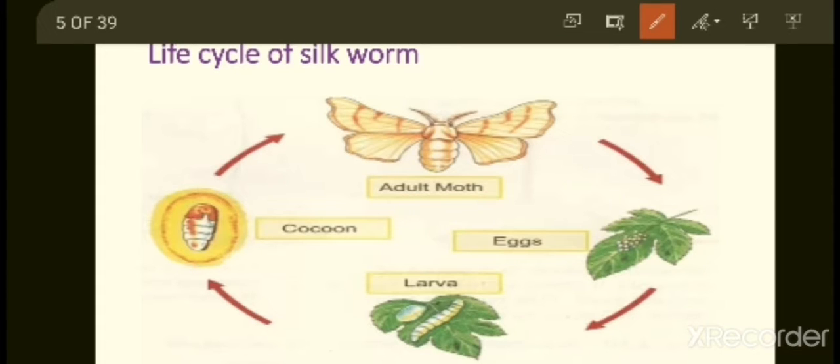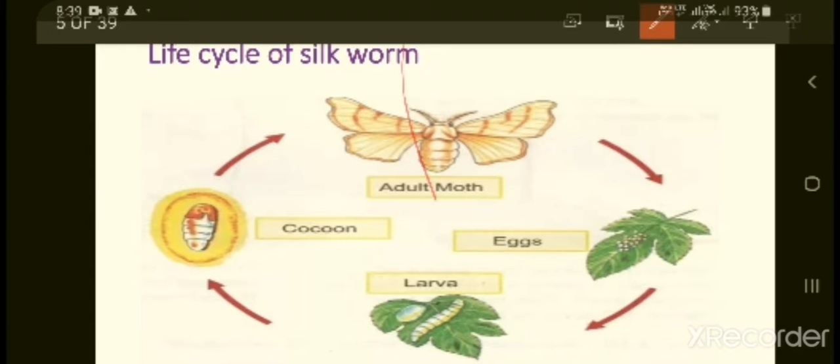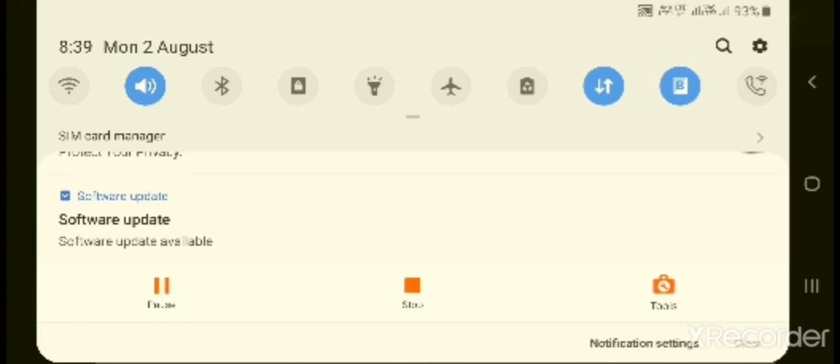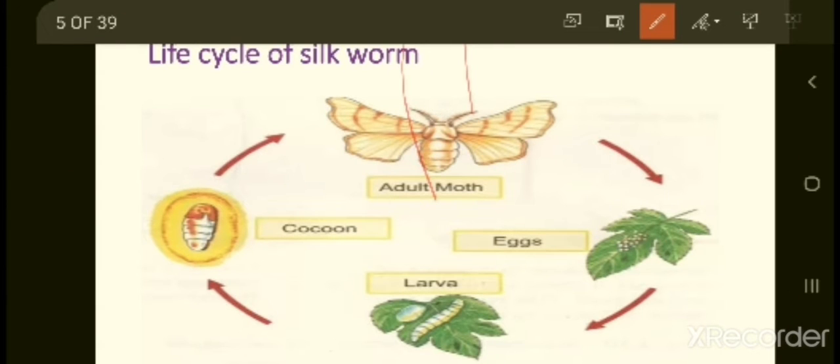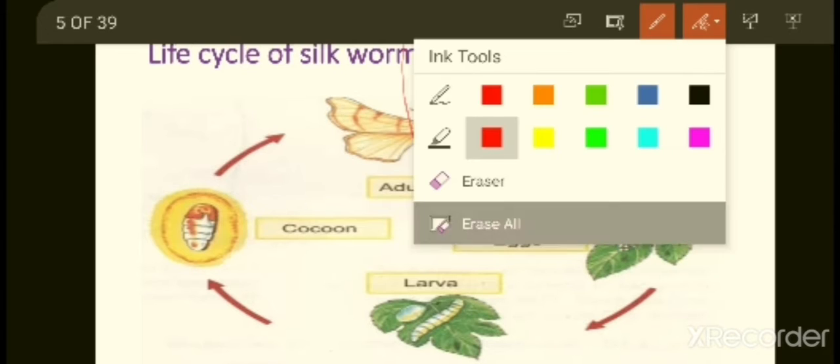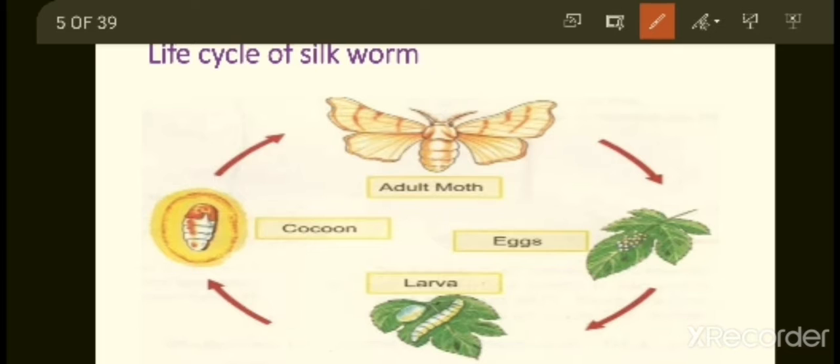Before going into how silk is made, first we will be seeing the life cycle of silkworm. As we all discussed, silk is obtained from silkworm. So this is the silkworm.